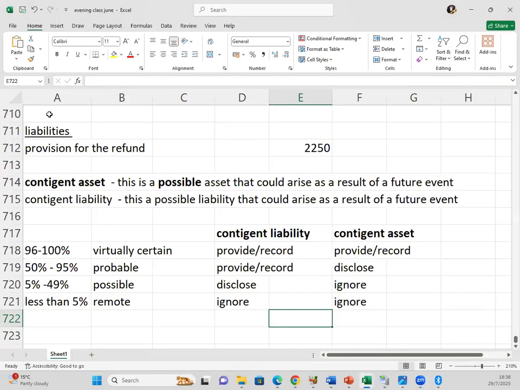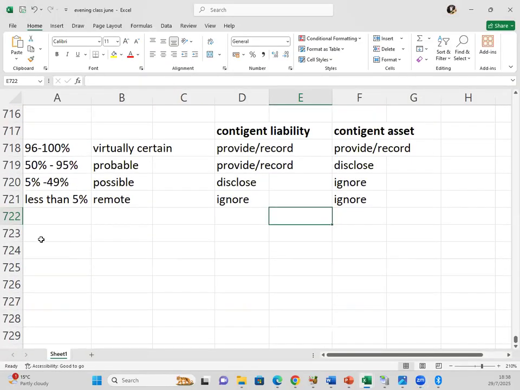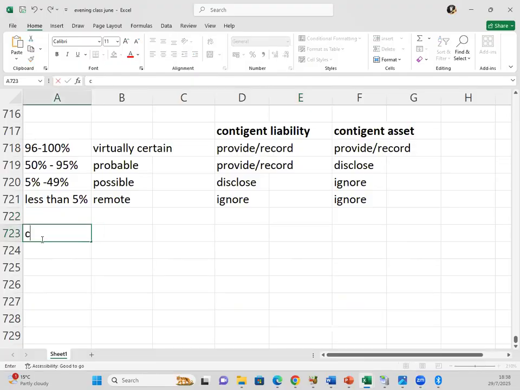Okay, so let's get started. We want to look at company accounting. For company accounting, it can be given the topic capital structure and finance cost. It's still the same thing.